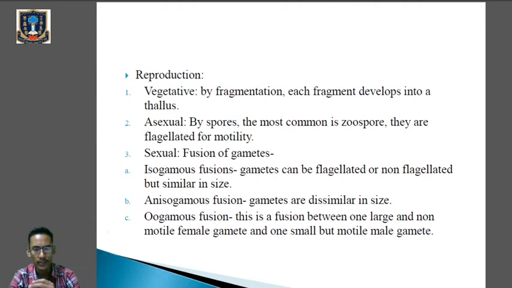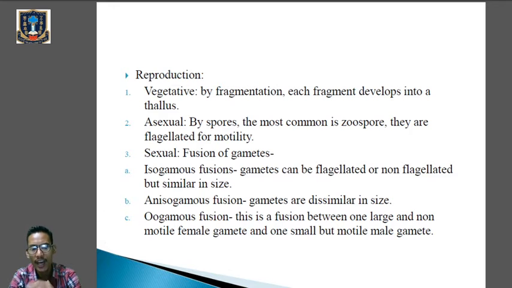Asexual mode of reproduction takes place without the fusion of gametes or without the formation of gametes. So here, asexual mode of reproduction in case of algae takes place by means of spores. The most common type of spores that help in asexual reproduction in algae is zoospores. Remember the name, zoospores.